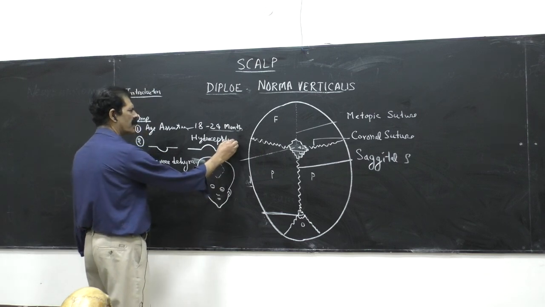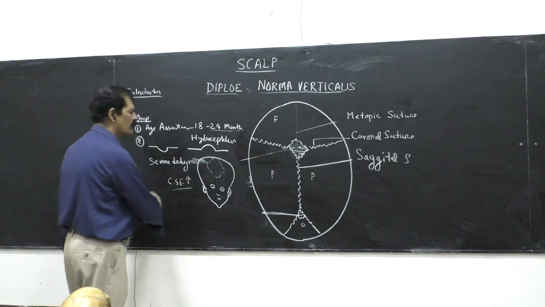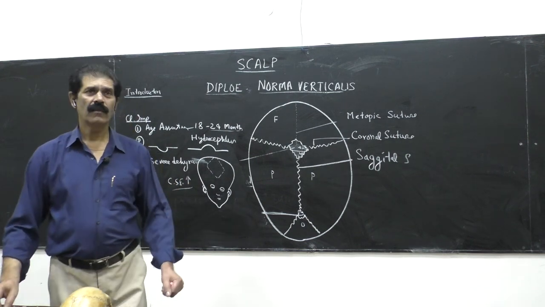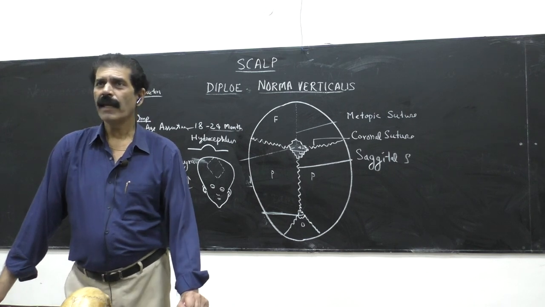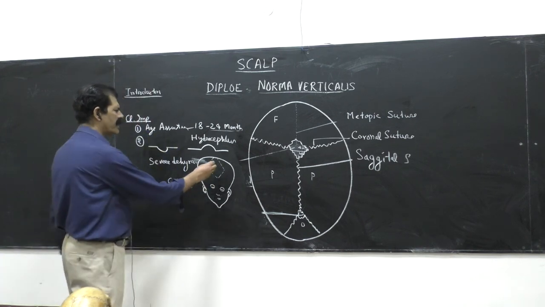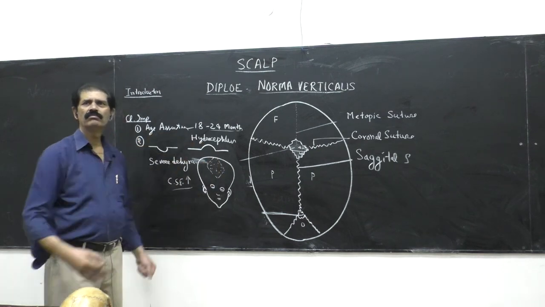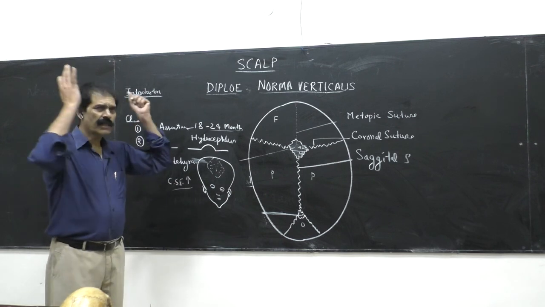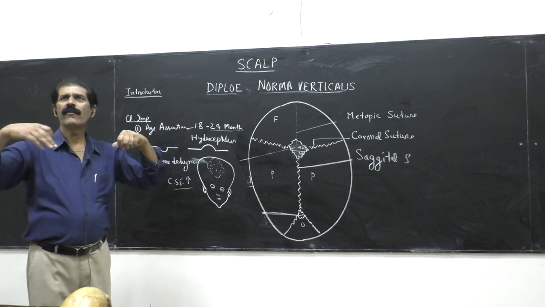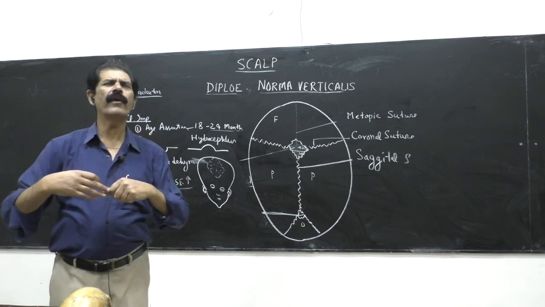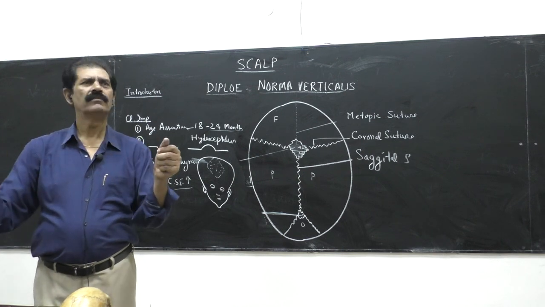What is hydrocephalus? It is the condition in which CSF production is much more as compared to normal. So CSF is in a large amount. In that case, the anterior fontanelle of that child is enlarged in diamond shape, and the skull is also enlarged, because the CSF inside the ventricles of the brain is overfilled, and the brain has increased in size.